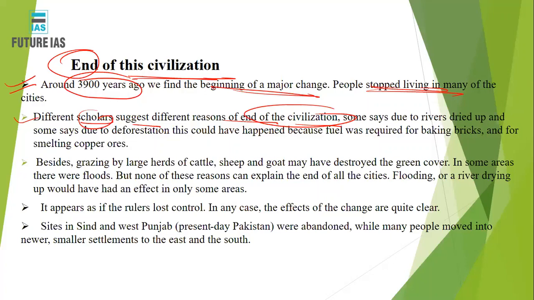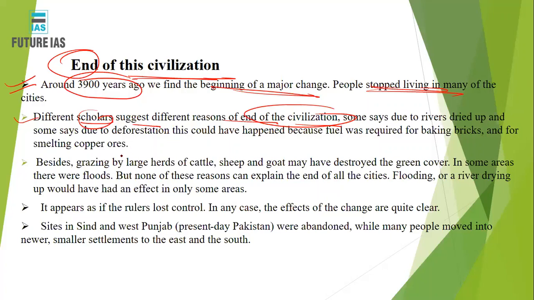That would have changed the course of the river, but still many people say that this area is comparatively dry. The people did not have enough humidity, so they were dependent on, let's say, irrigation facilities. So different theories were there.